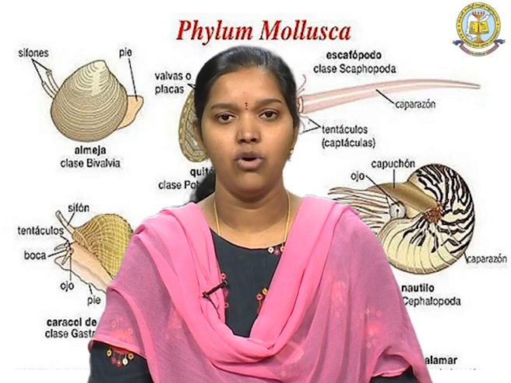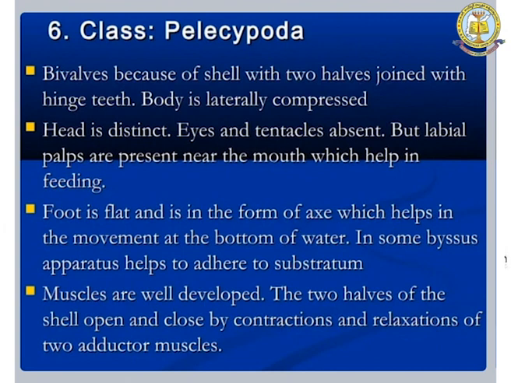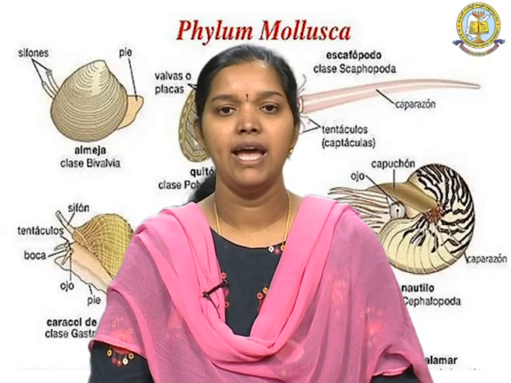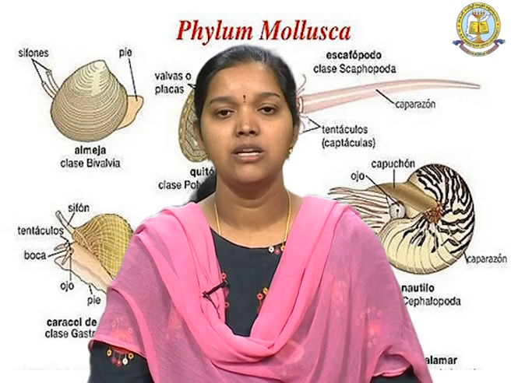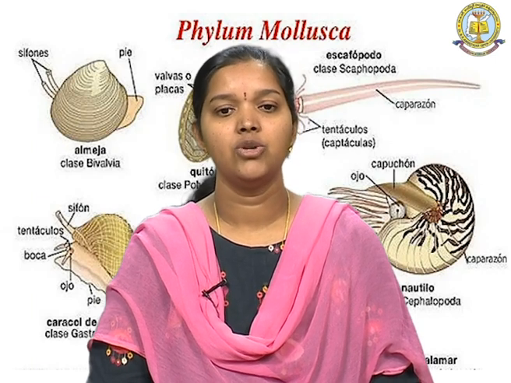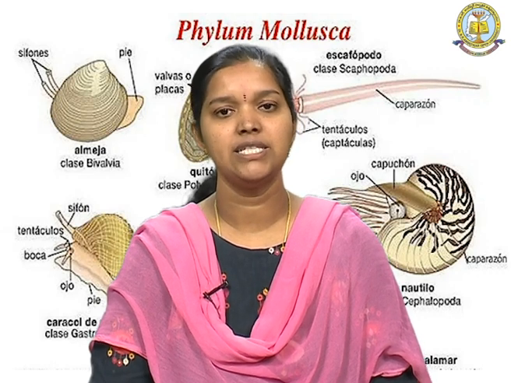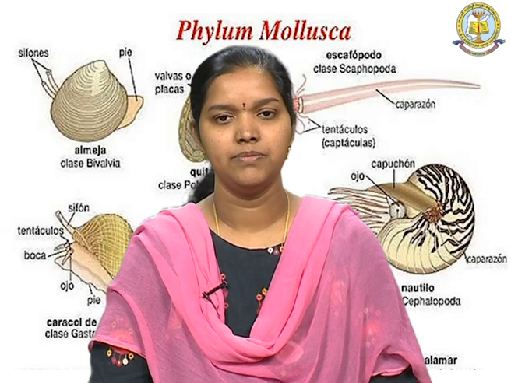and the next class is Pelecypoda. They are bivalves, that means they have 2 valves because of the shell with 2 halves joined with hinge teeth, and the body is laterally compressed, and the head is indistinct, eyes and tentacles are completely absent. The labial palps, near the mouth, help in the feeding of the food, and the foot is flat and in the form of an axe. This helps in the movement at the bottom of the water.